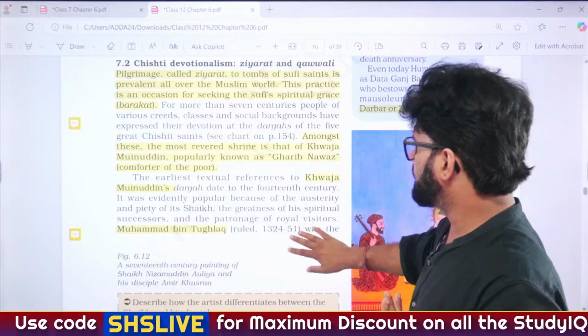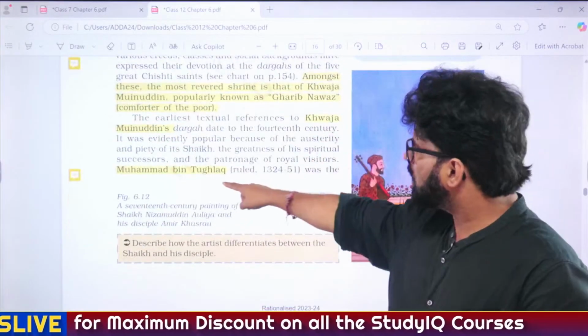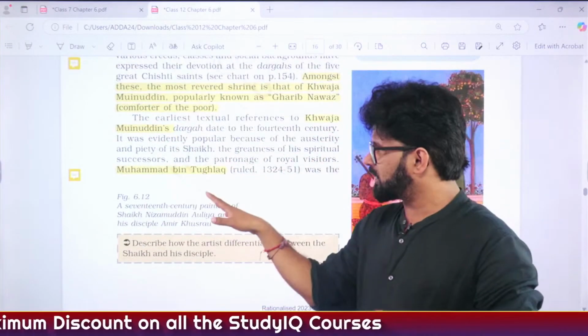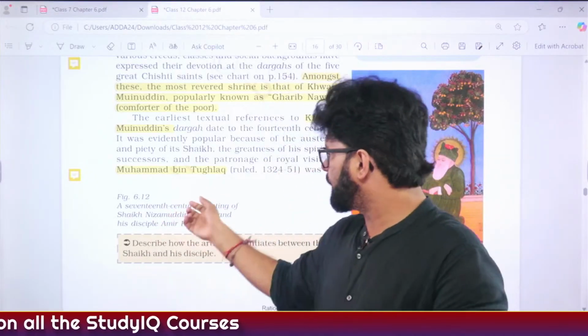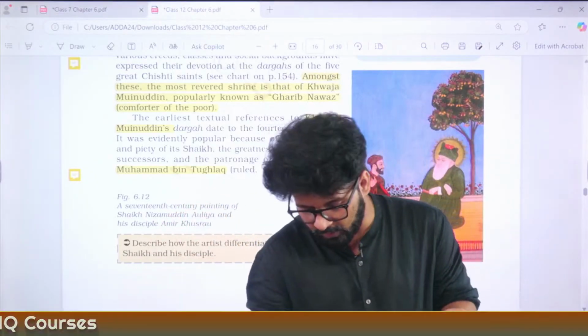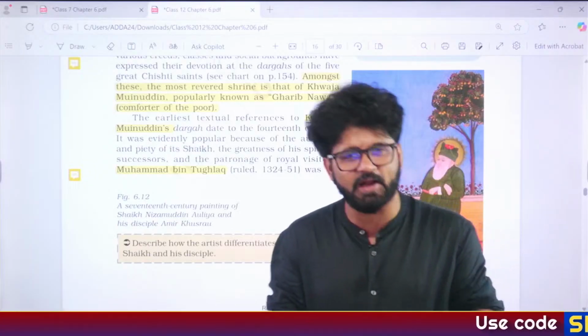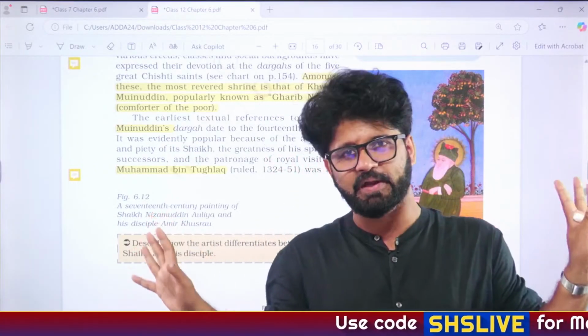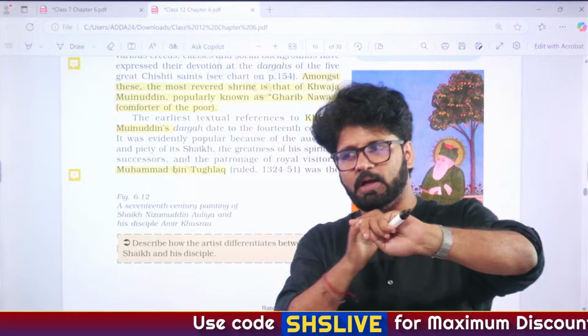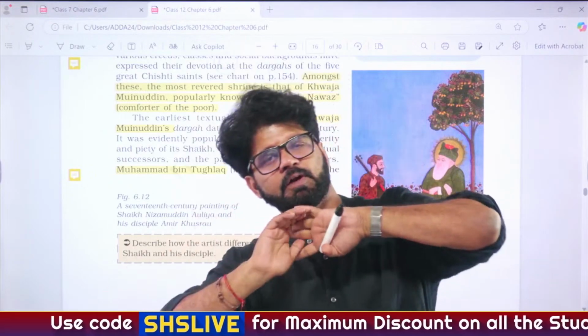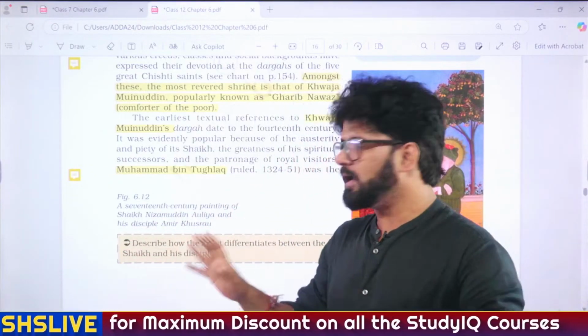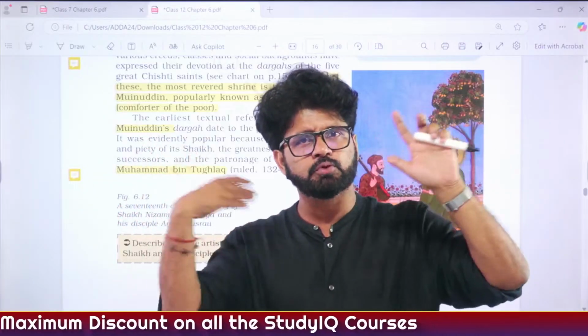So he is important. And then many people, Muhammad bin Tughlaq, when we talked about the Tughlaq dynasty, we saw that their approach was very catholic in nature. Tughlaq followed a catholic approach. They are like, dude, we'll keep every religion happy, because religion should not come in the way of annexation. We will do annexation till Dwarasamudra and we will keep everyone happy. We want to keep the Sufis happy also.